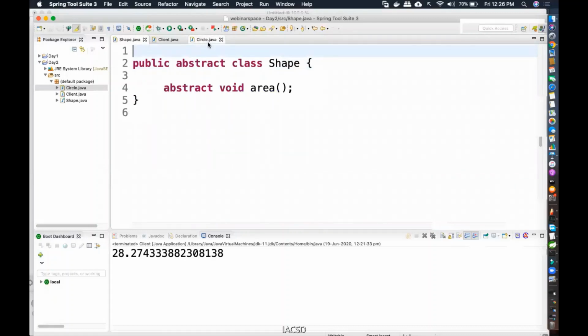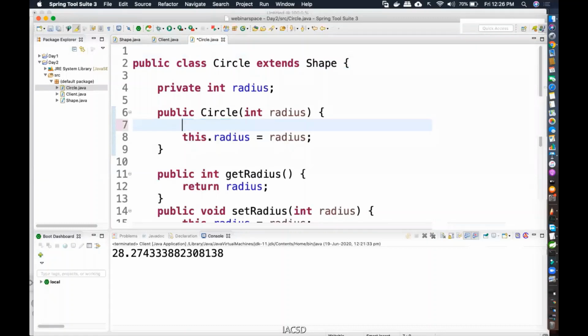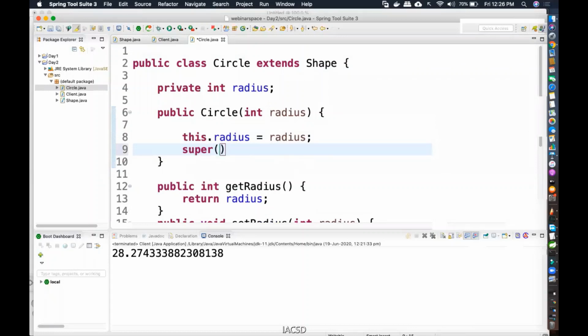But imagine even if you didn't write this line here, that call is always there. Even if you didn't write it, there is always an implicit call to super, whether you write it or don't write it. So if I write that super over here, it's going to give me an error. Why? Because as per the rule, always whose initialization should happen first? Parent's initialization should happen first, only then your initialization should happen, right?